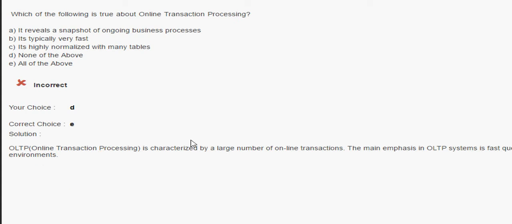The OLTP is characterized by a large number of online transactions. The main emphasis in an OLTP system is the best query processing. So query processing can be done with highly normalized, many tables. And maintaining the data integrity in a multi-access environment.